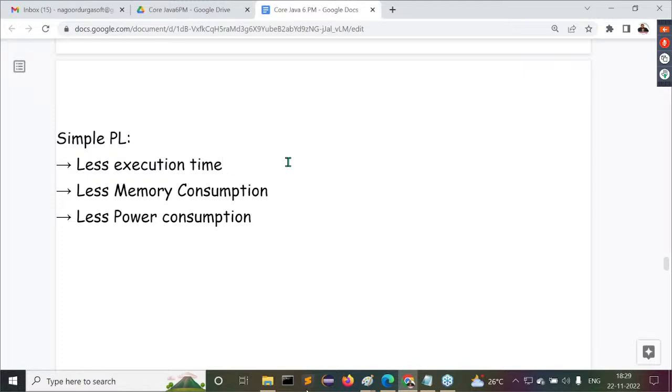Point number 1: more execution time, less performance. When execution time is increased, performance will be lesser. Less execution time, more performance. For example, when I type 7 and 5 on my remote controller, if the channel is changed immediately, I could at least see the 5 balls of the last over.